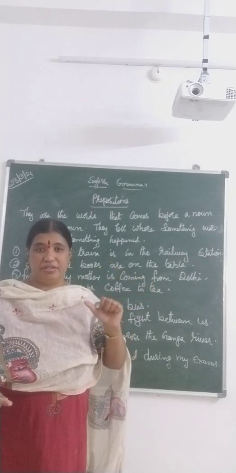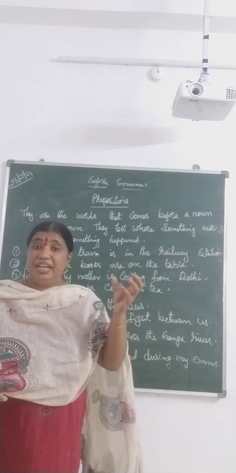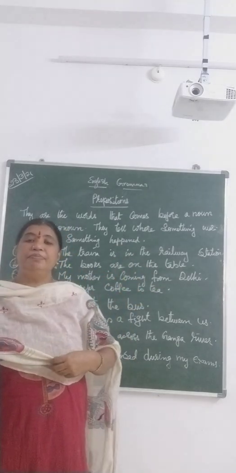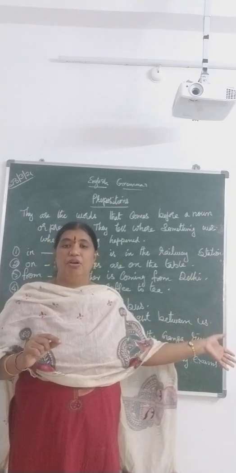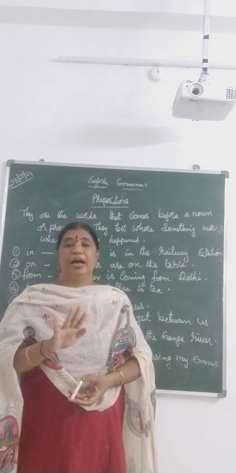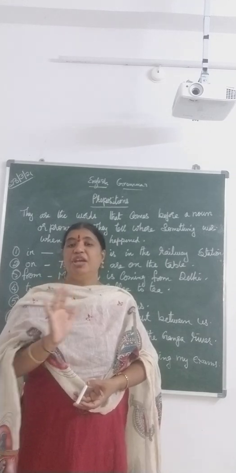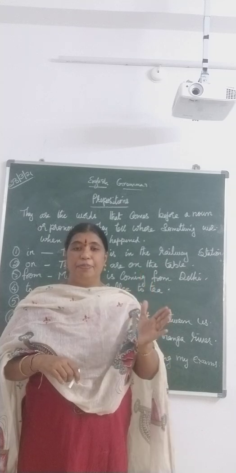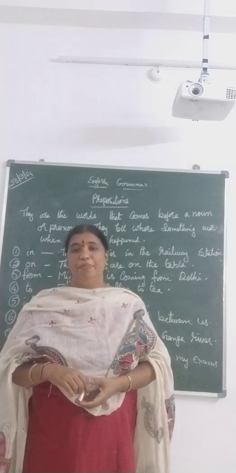Where it was, where some particular object or a particular entity was. And then when something has happened. When did it happen? Yesterday, today, tomorrow, day before. When did the incident happen? So, for such instances, we use something called prepositions. Now, let us see certain prepositions with examples. Then you will understand much better.